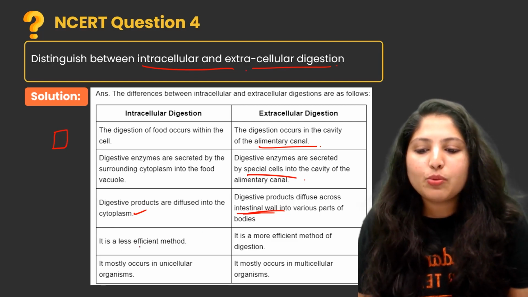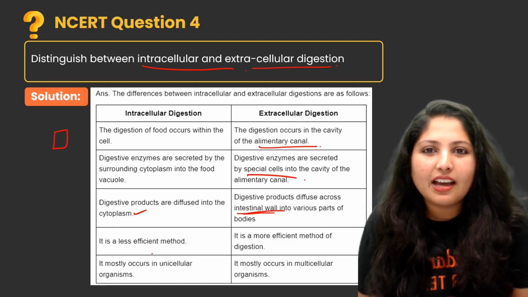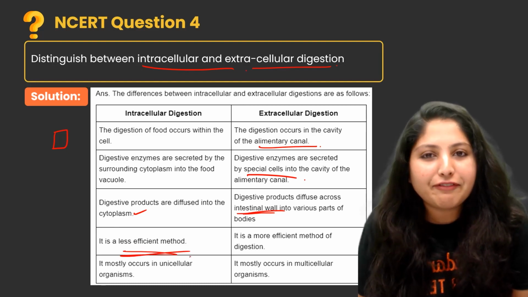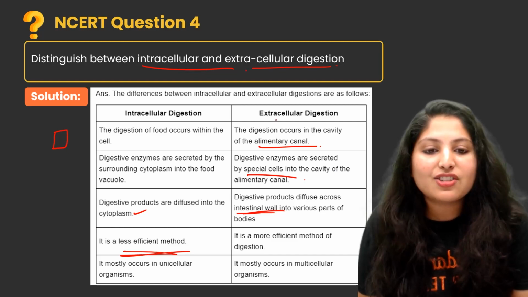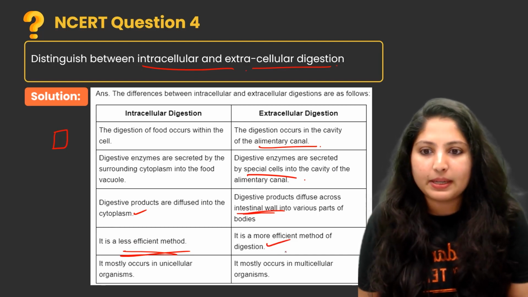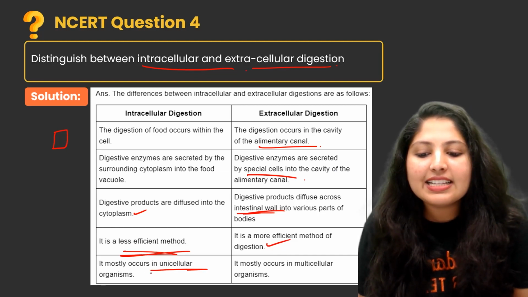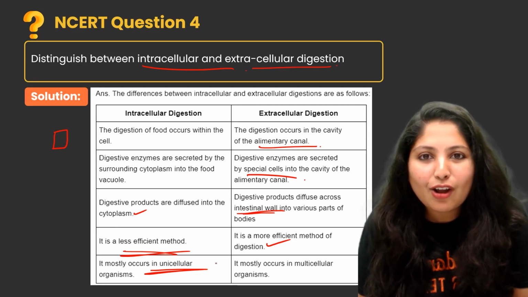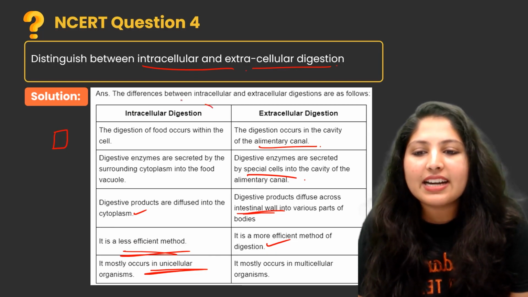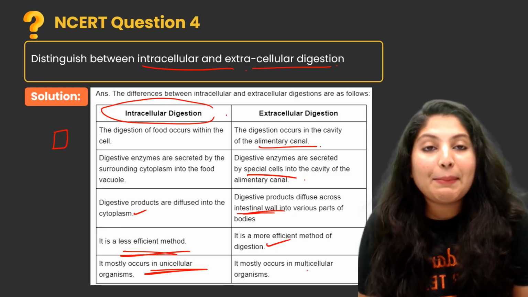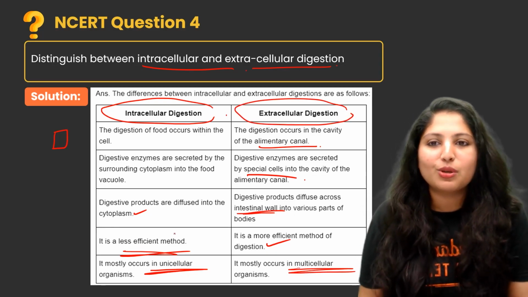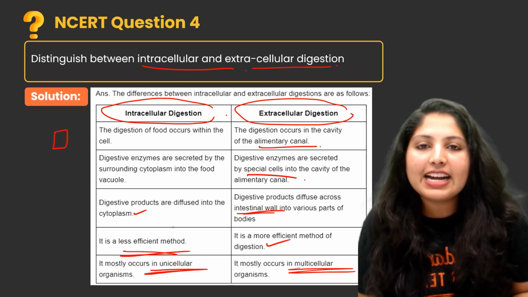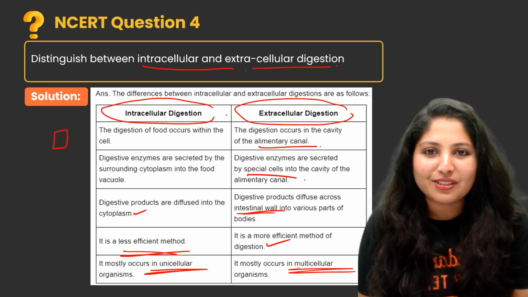Intracellular is a very less efficient method, but extracellular is more efficient. Single cell organisms undergo intracellular digestion, but multicellular organisms undergo extracellular digestion. So this is the difference between intra and extracellular digestion.